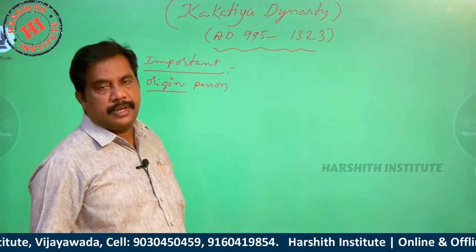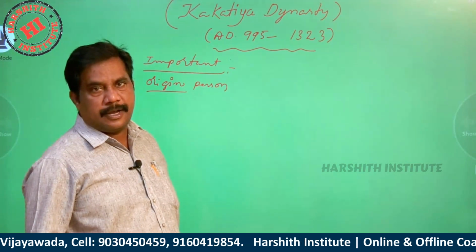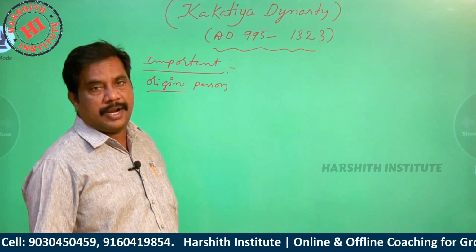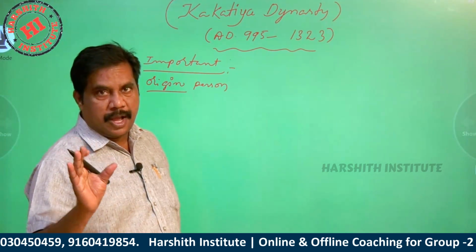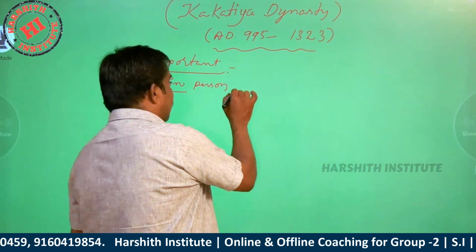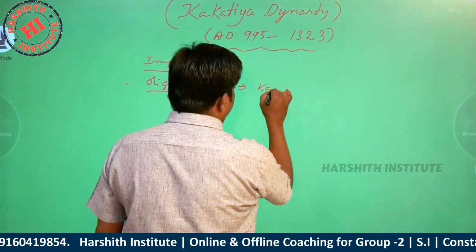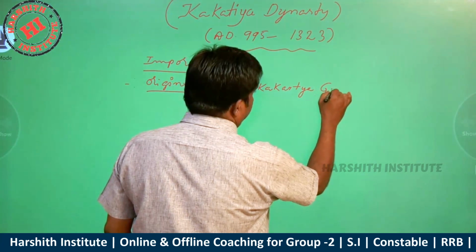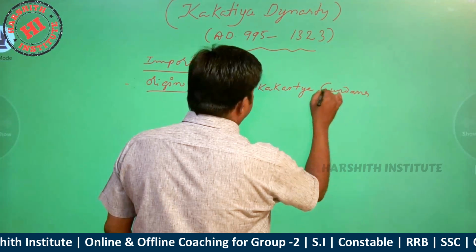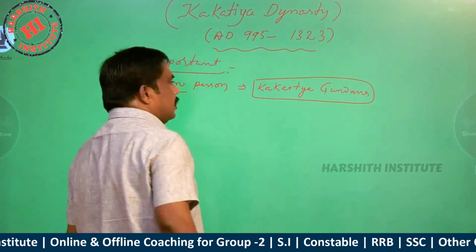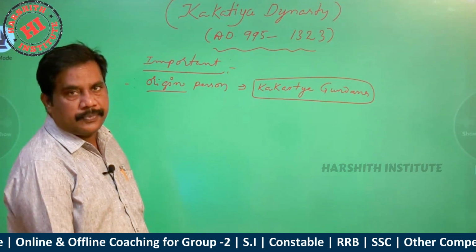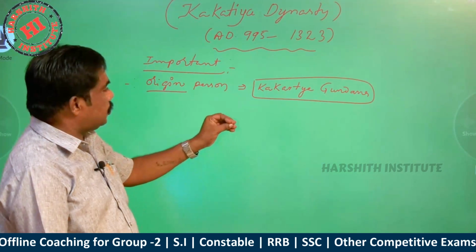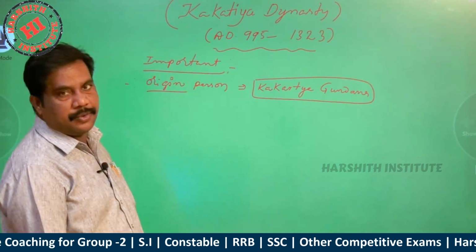Also called Adipurusha. It's called Moola Purushudu in the Telugu context. The origin person, who was that? Kakatiya Gundana. So Kakatiya Gundana was the origin person of the Kakatiya dynasty. Origin person means Moola Purushudu.